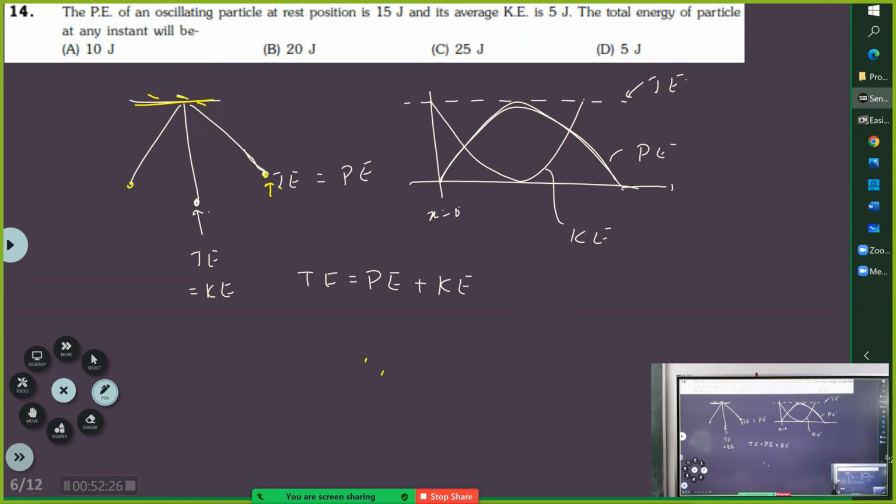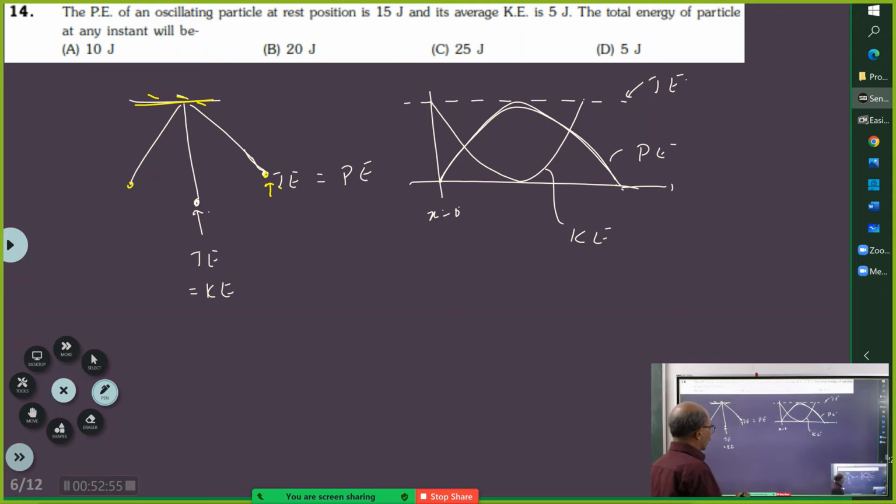There is no option. So now you figure it out, how things can be for this. At the extreme position, the potential energy is maximum. But if you take that as the rest position, then the total energy must be equal to 15 joules.